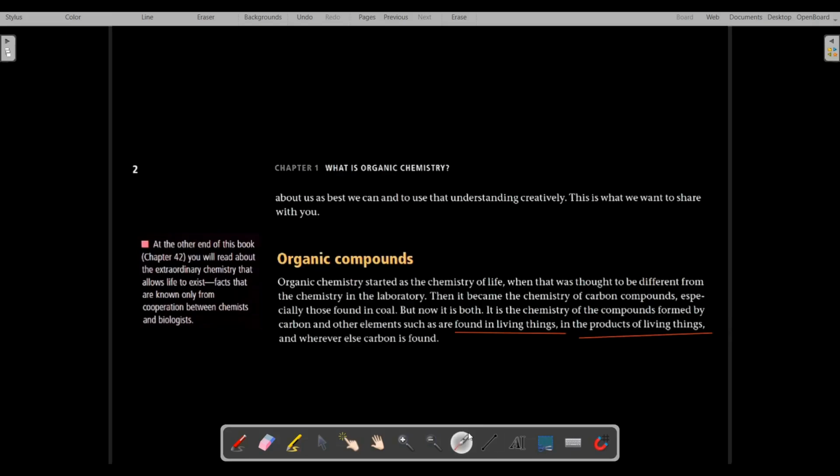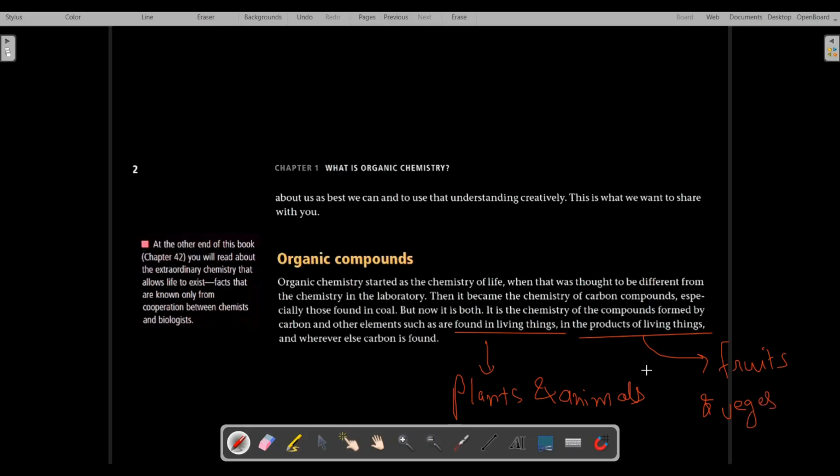Found in living things means in plants and animals. In plants and animals, these organic compounds, that is carbon compounds, are found. Also in the products of plants and animals, for example, fruits and vegetables. Fruits and vegetables are products of living things.